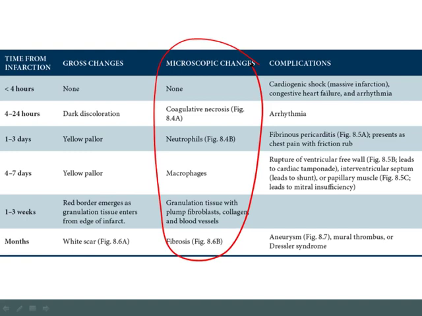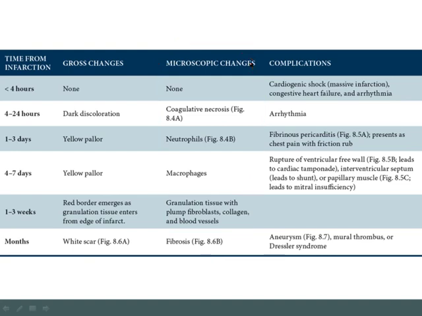Let's go back and remind ourselves from the global picture of ischemia and necrosis, that the first thing that's going to happen when you cut the blood supply to the cells and the cells die is you're going to get coagulative necrosis. Now, coagulative necrosis basically implies that you're going to remove the nucleus from the cell. Remember that the hallmark of the dead cell is removal of the nucleus, and so you're going to get pyknosis, karyorrhexis, and karyolysis. And that is going to be your sign of coagulative necrosis. So that's the first thing that's going to happen.